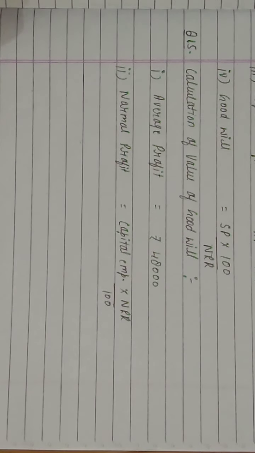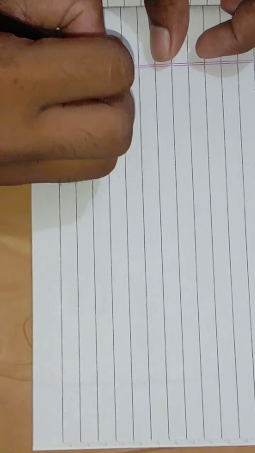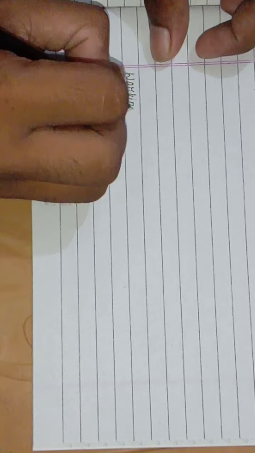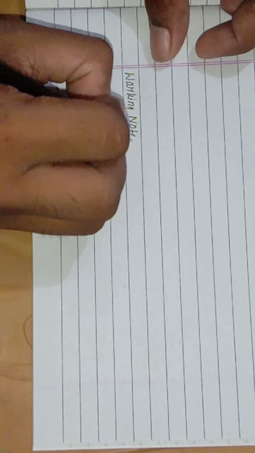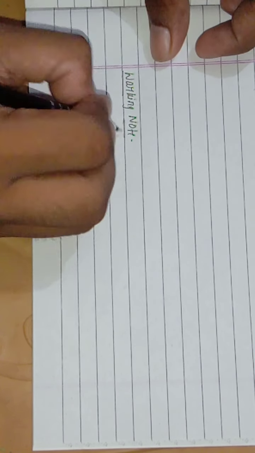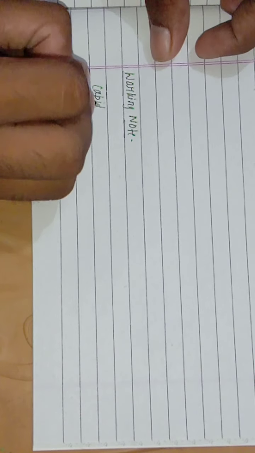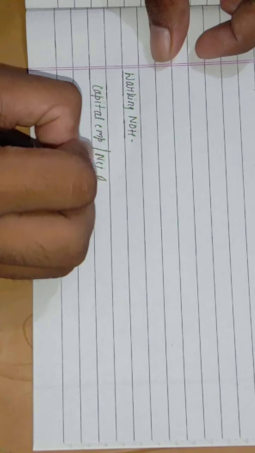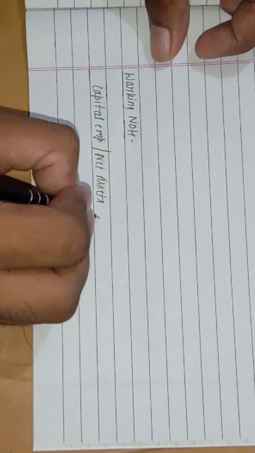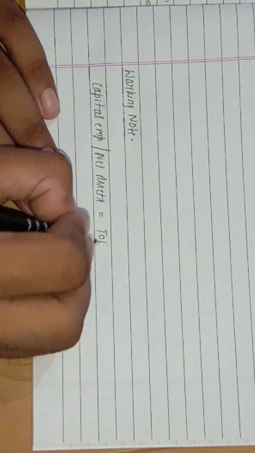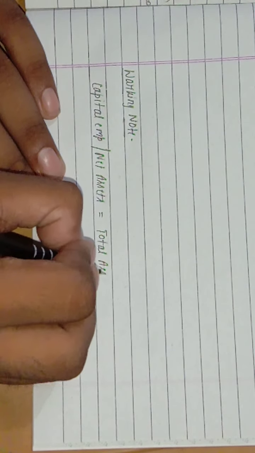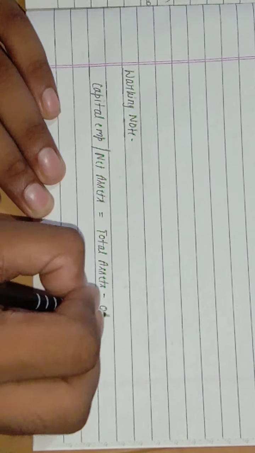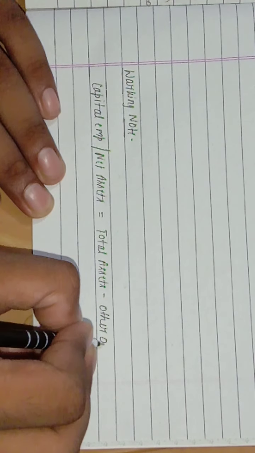But in the question, capital employed is not given. First, calculate what is the capital employed, last in the working note. So capital employed, we also call it net assets, is equal to total assets minus other or outside liabilities.